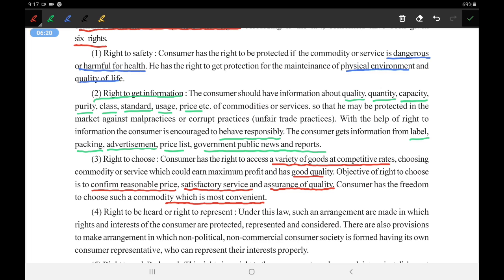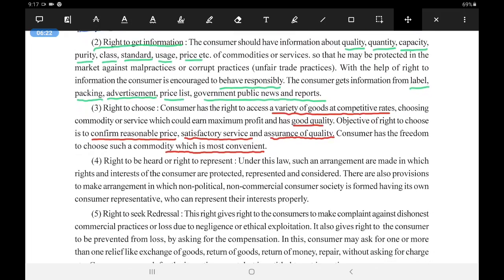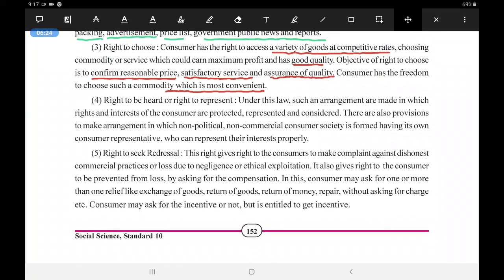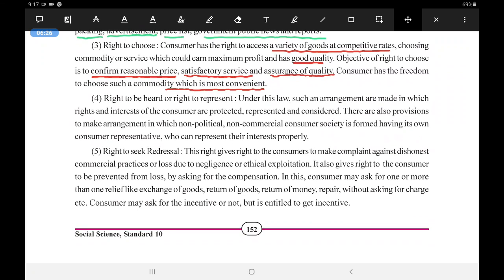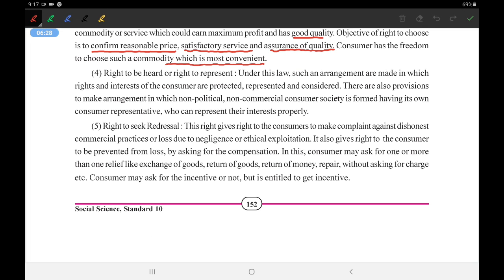He can see as many products as he wants to see in the shop, okay, but the shopkeeper cannot force him to buy any of the products forcefully, right? The next right is the right to be heard or right to be represented. This is one of the important rights. Okay? Right to be heard and right to represent.